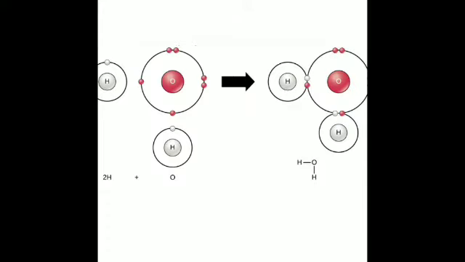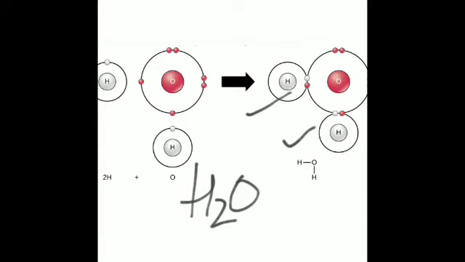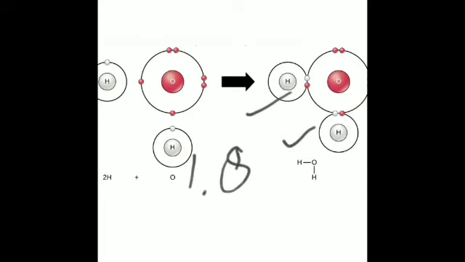Now we all know that the molecular formula of water is H2O, isn't it? And how is it formed? You can see it has been formed by the sharing of electrons, and the molecular mass of water is 18 AMU. It was Henry Cavendish who proved that water is a compound made up of hydrogen and oxygen, and later it was supported by Lavoisier. So one molecule of water contains 2 atoms of hydrogen and 1 atom of oxygen. And the ratio of hydrogen to oxygen in water, by mass, is always 1:8. Is it clear? It is 1:8.